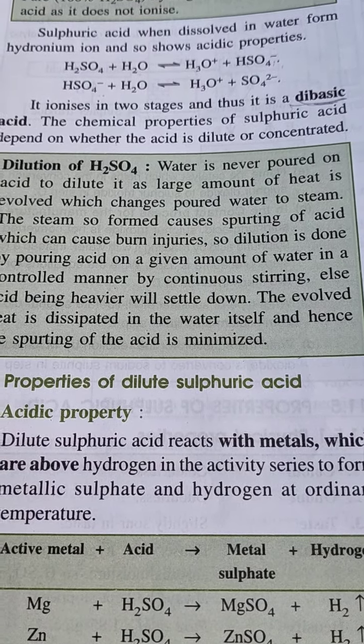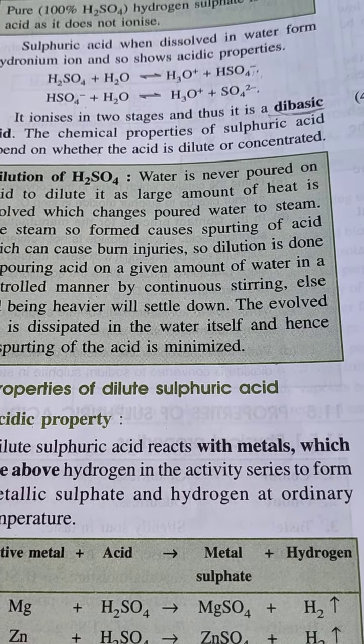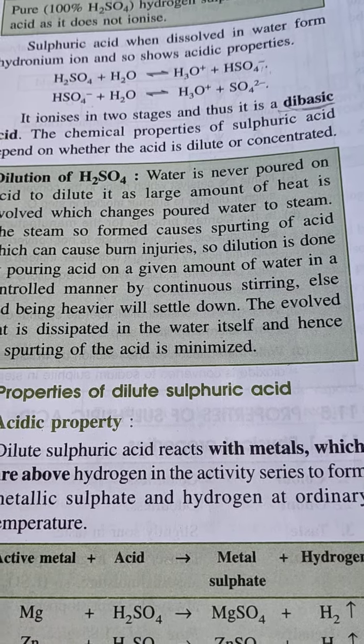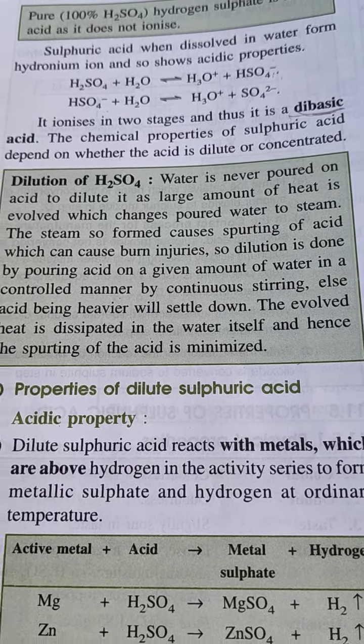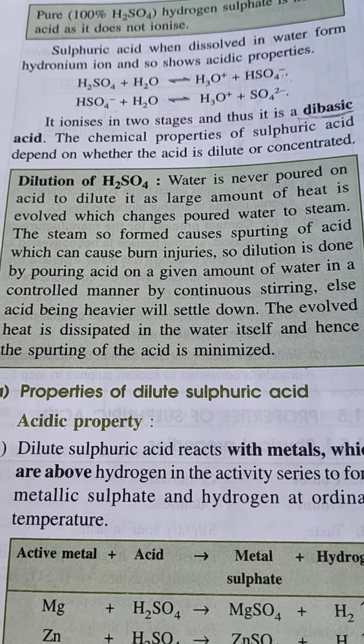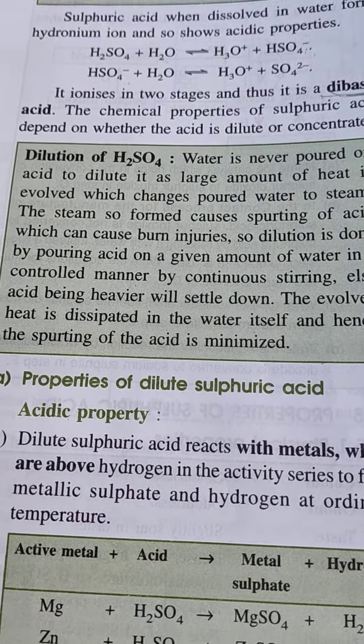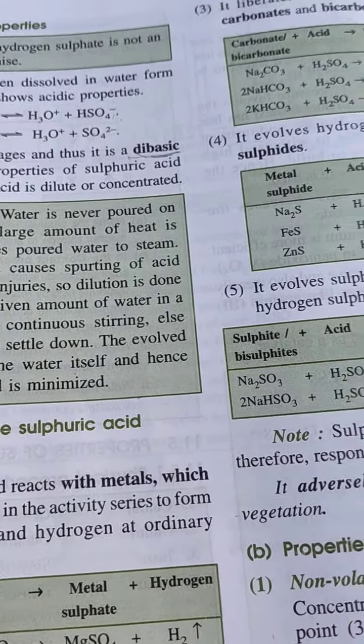Why is water never poured on acid to dilute it? Because a large amount of heat is released, due to which spurting of acid can take place and droplets of acid can come on you. So we will add acid to the water with continuous stirring to make it dilute.